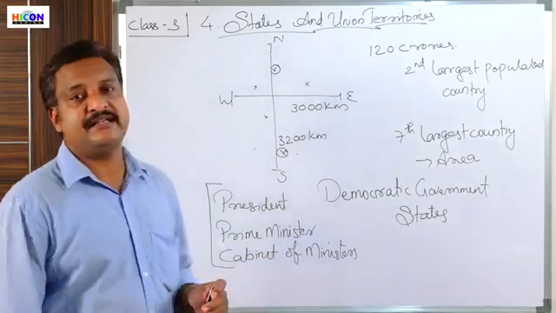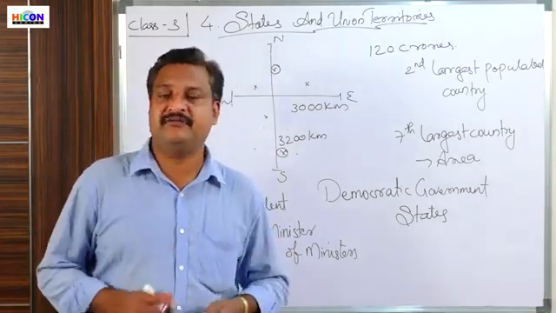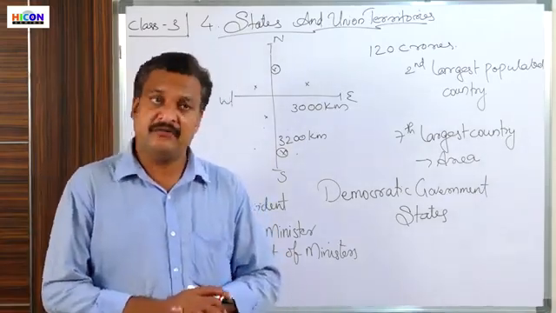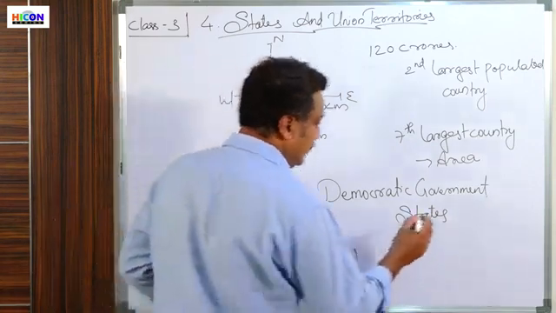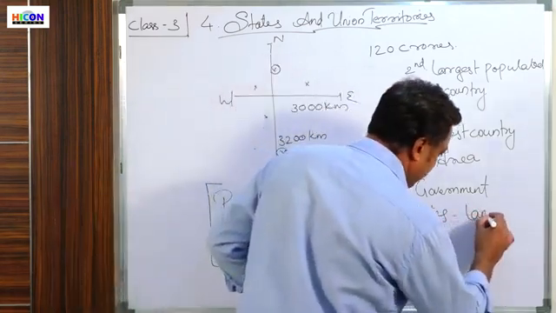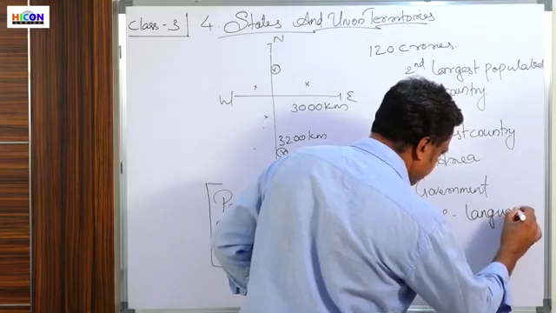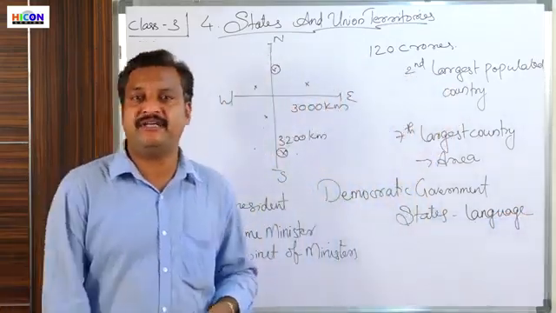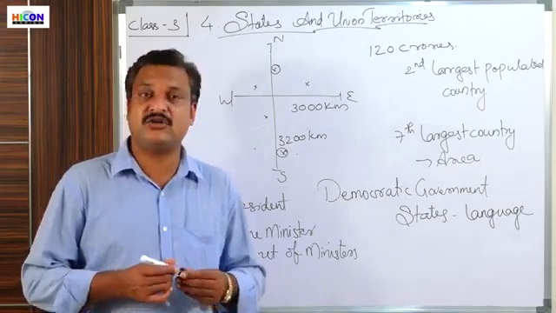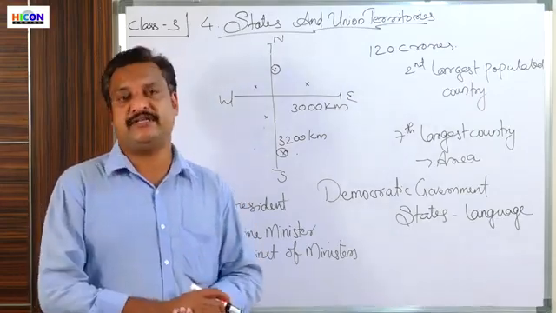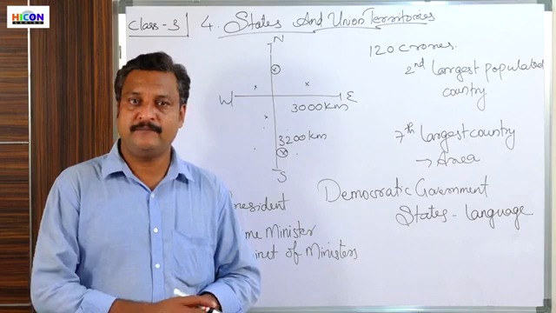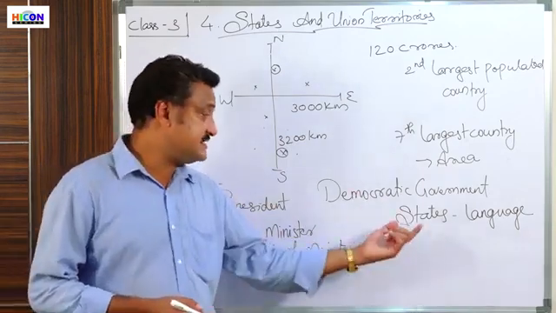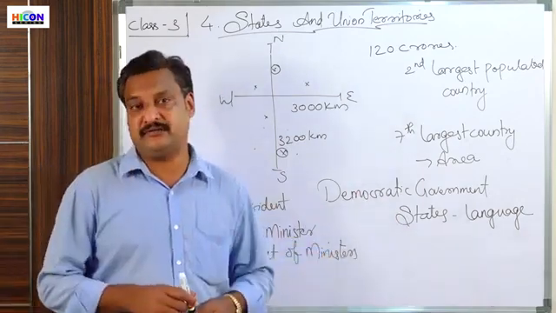States are divisions that we can find in our country, which are basically made on the basis of language. So the states in India are divided based on the language we use there.